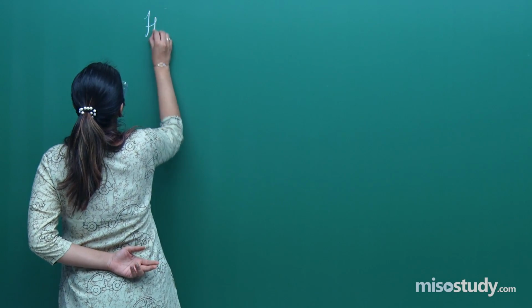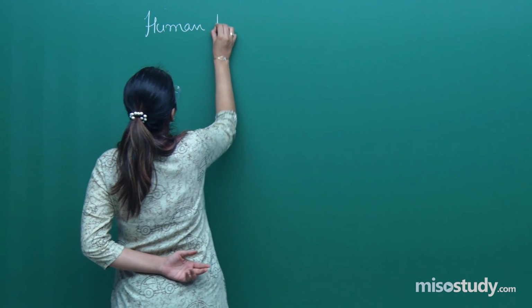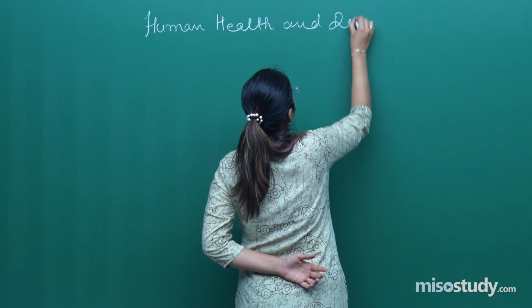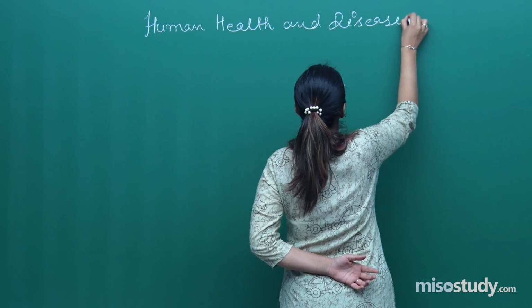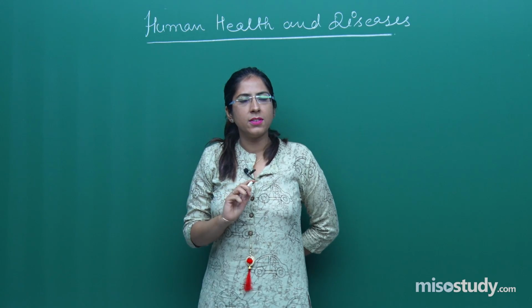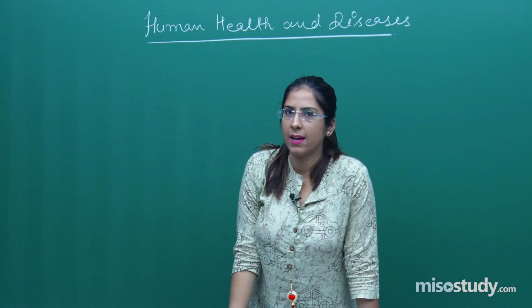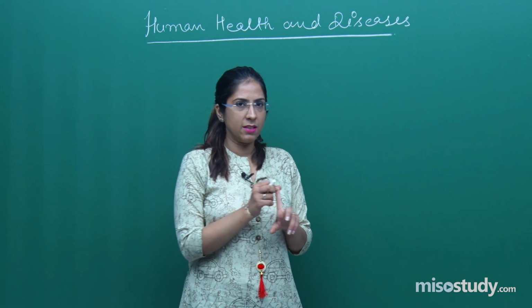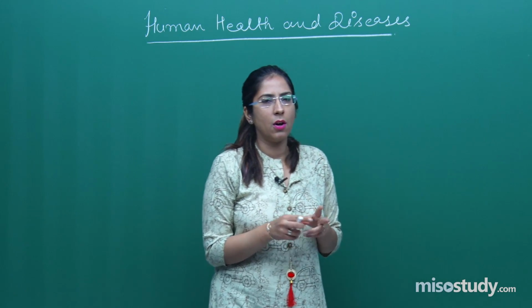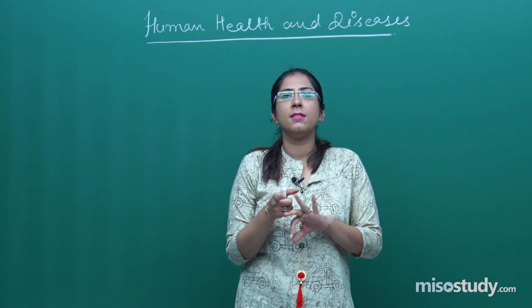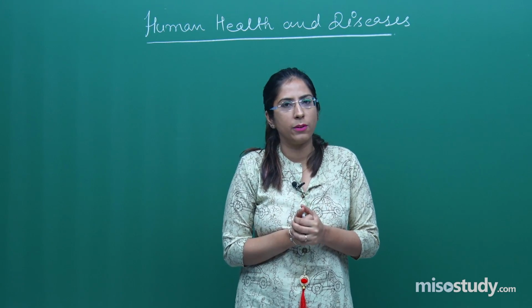We were on the chapter Human Health and Diseases. All the content of this chapter is somehow related to your day-to-day life, right? We have already completed the pathogens, the different kinds of pathogens. We have completed the bacterial pathogens, and we have revised all that as well. We have completed viral, protozoan, helminths and fungi as pathogens, right?